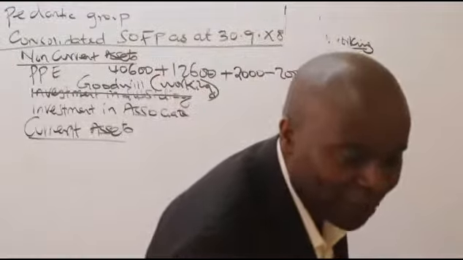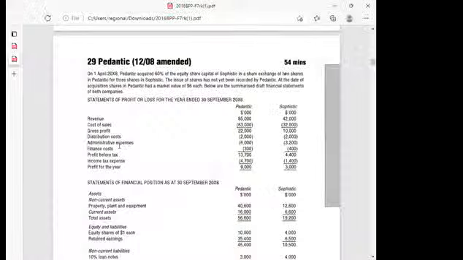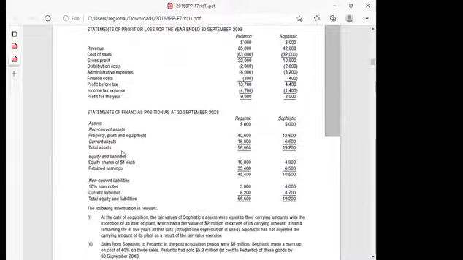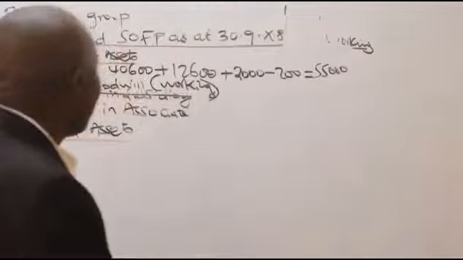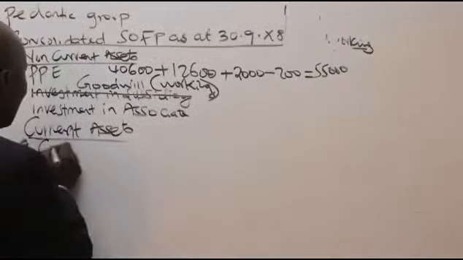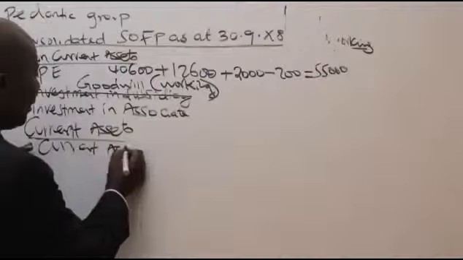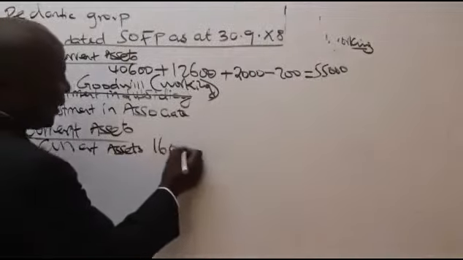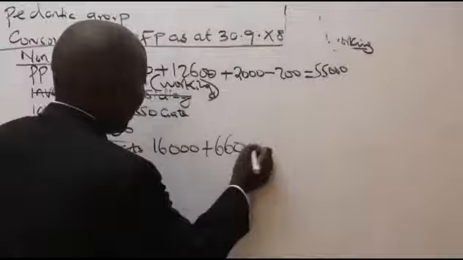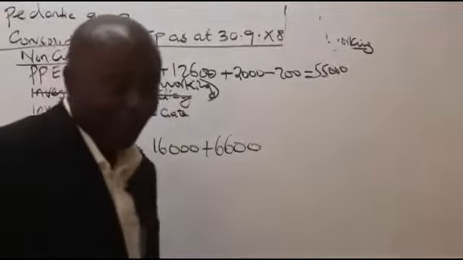So we continue. Current assets, we have the book here, ladies and gentlemen. Each one of you needs this book. I'll be able to send it to our paid groups immediately after this. Our current assets are here. This guy has done something very nice. I can see 16,000 and 6,600. I'll simply combine them, put them together. So we have 16,000 plus 6,600.